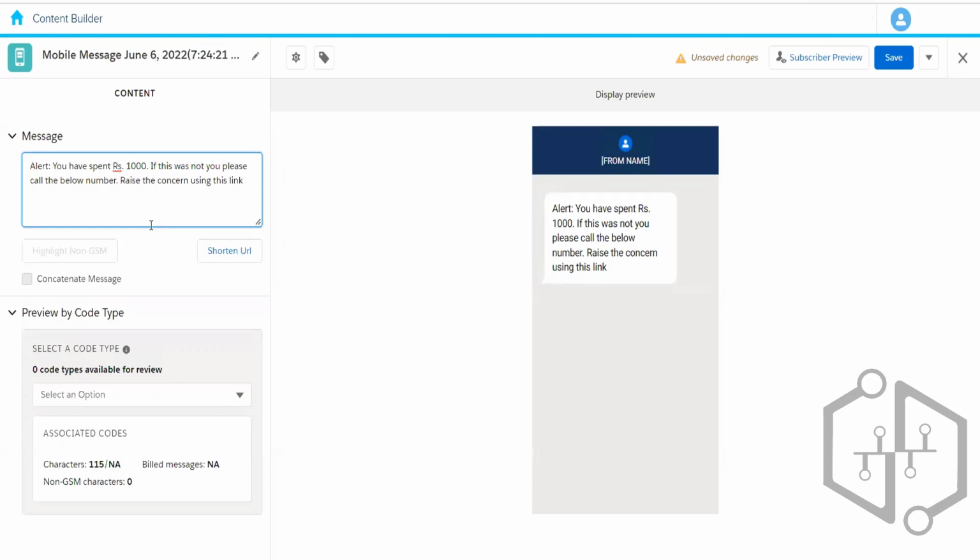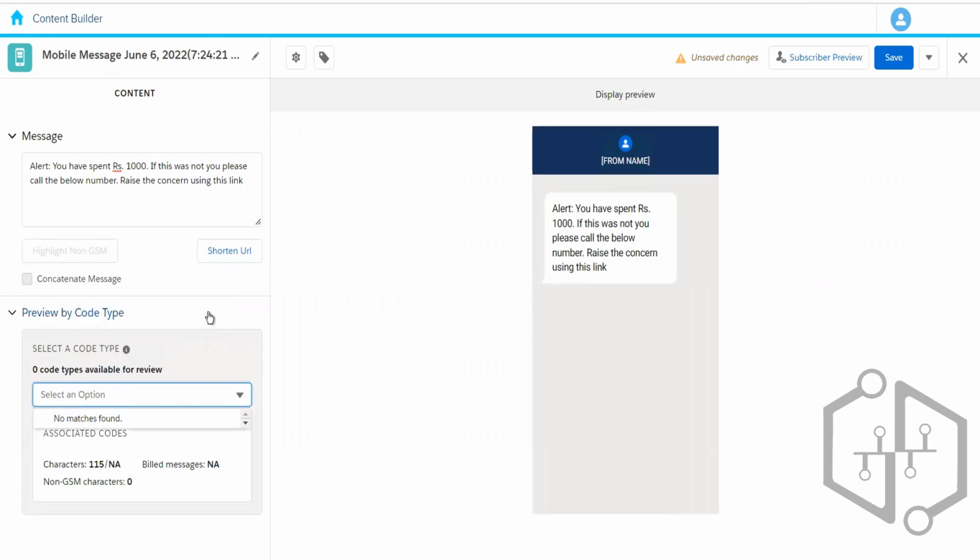If we don't want that to happen, we can click on concatenate message, and it will combine these two messages into one and send it in one go. But from a billing perspective, Marketing Cloud is going to charge for two different messages if it exceeds 160 characters. So we just have to make sure it does not exceed the 160 character limit.